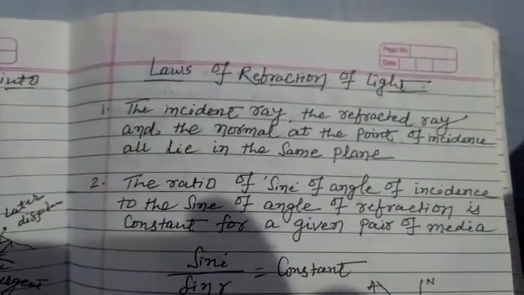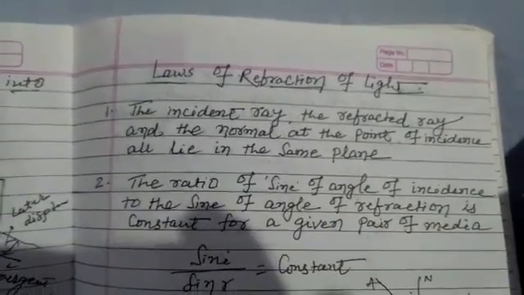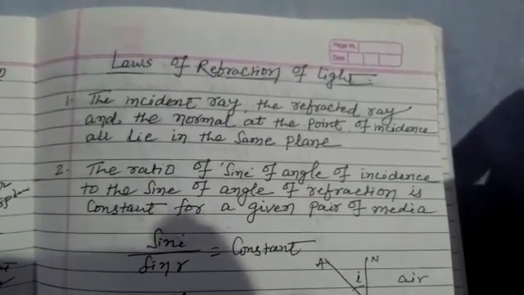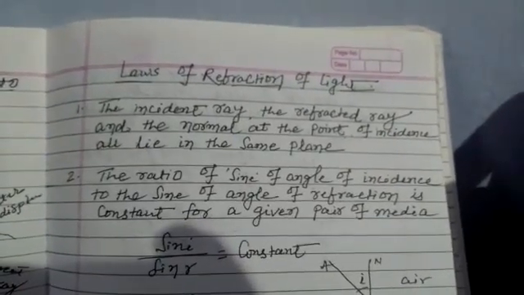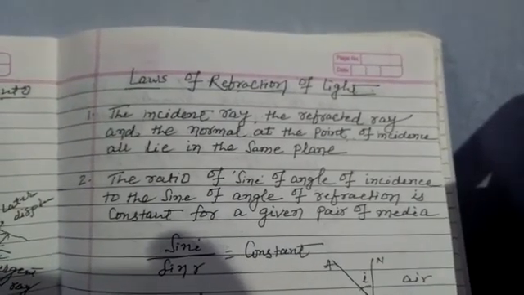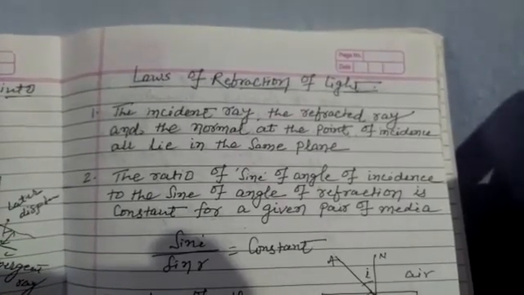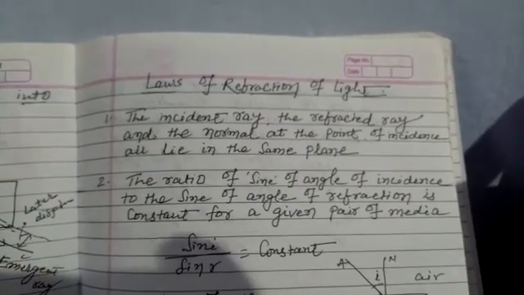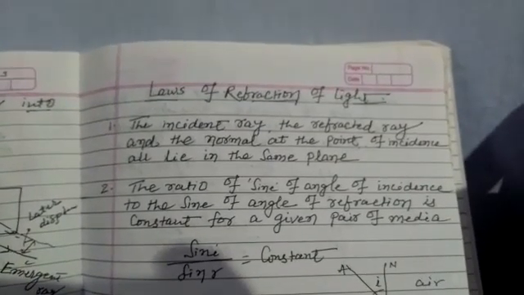Now the laws of refraction of light. There are two laws. First, the incident ray, the refracted ray, and the normal at the point of incidence lie on the same plane. And second, the ratio of the sine of the angle of incidence to the sine of the angle of refraction is a constant for a given pair of media. Sin i by sin r is equal to a constant. It is also known as Snell's law.